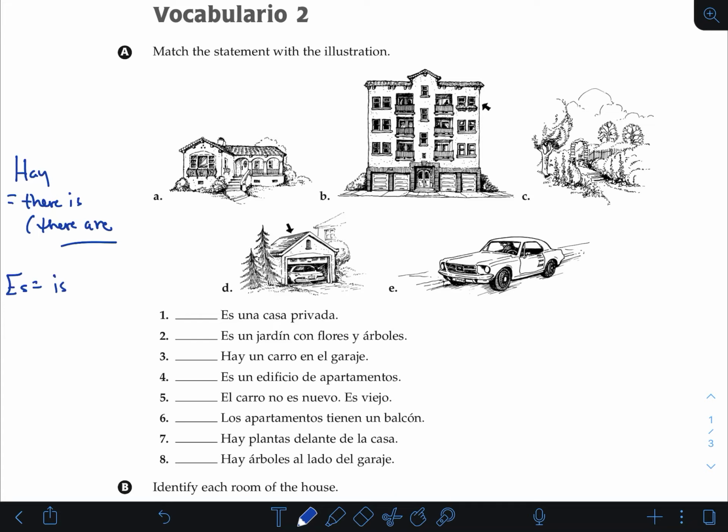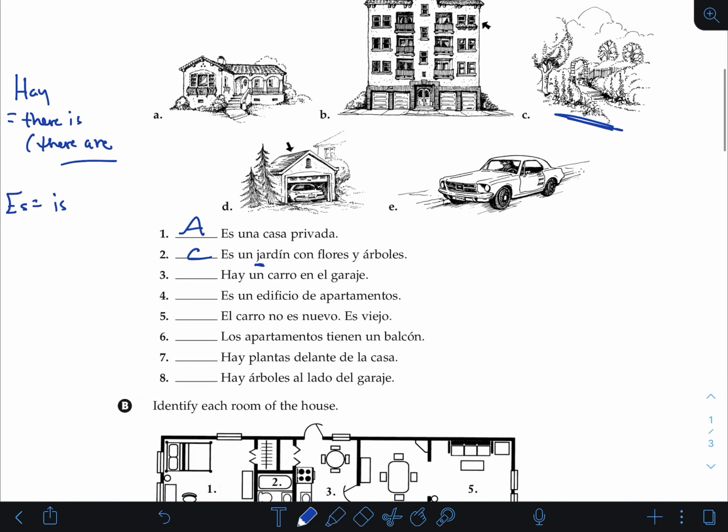So where are these? Where's this? I don't know. The private house. I don't know. I'd probably say A. Es un jardín, right? That's not a J. The J is an H sound. So, es un jardín con flores y árboles. Where's the garden? Probably here, right? So you just want to go through and figure out the vocab words you recognize.